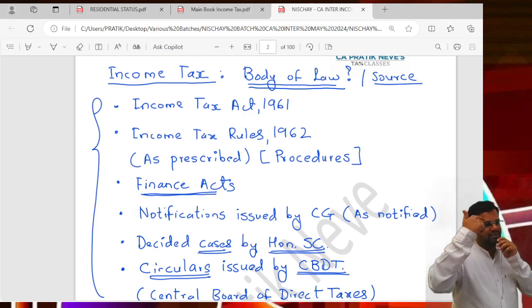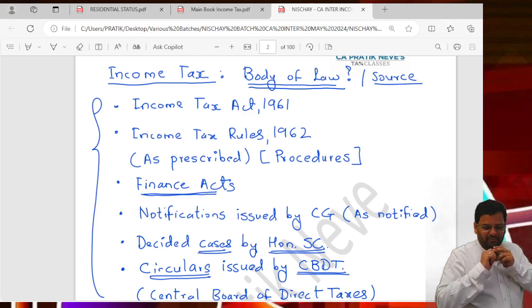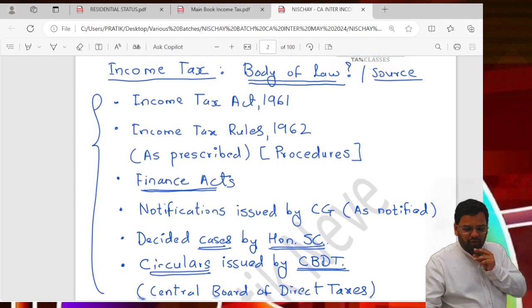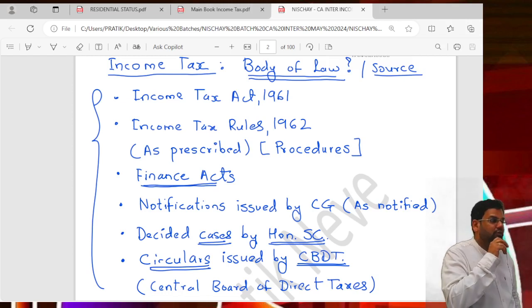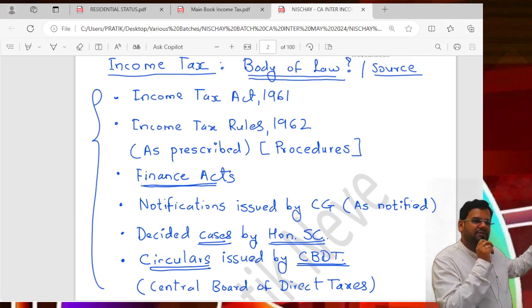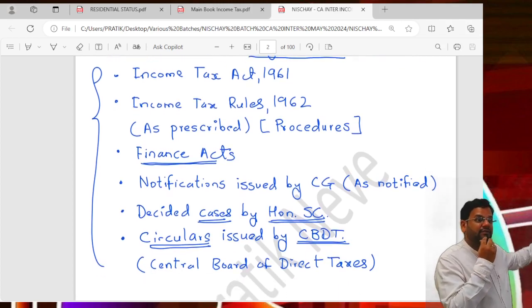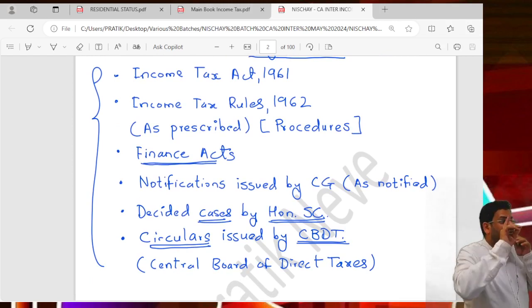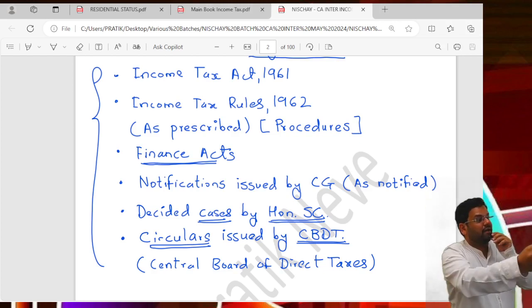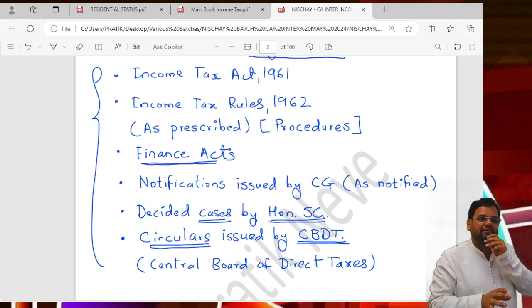So this way you have to understand this cycle. Okay, so see, what is the body of income tax law? Income Tax Act, income tax rules, various finance acts. That's why I've said finance acts. Why is the word finance acts used? Maybe some change was made to the original Income Tax Act by Finance Act 19, to a particular section. Now that is also applicable for you.